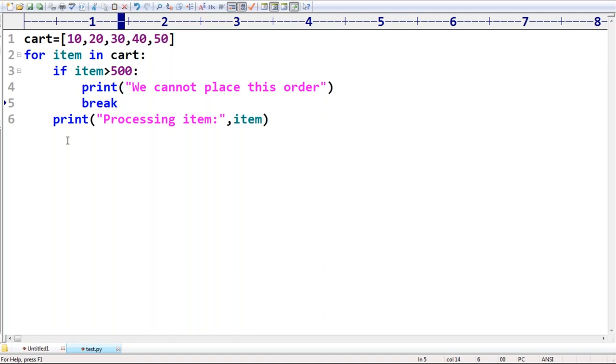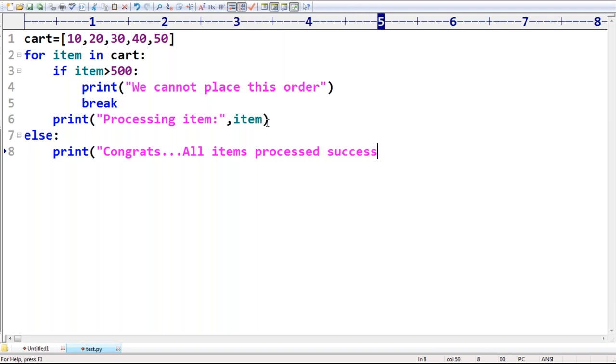Otherwise, just print item, processing item. Next, the else block. Observe that, the else block I'm taking. Now here, print congrats, all items processed successfully. Are you getting? All items processed successfully, like this.